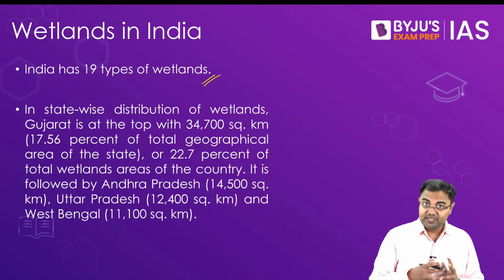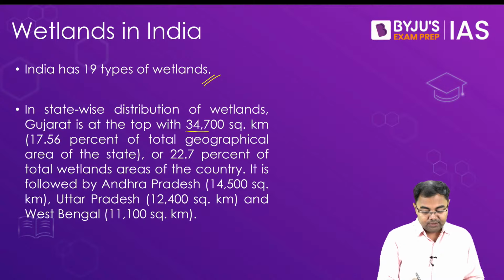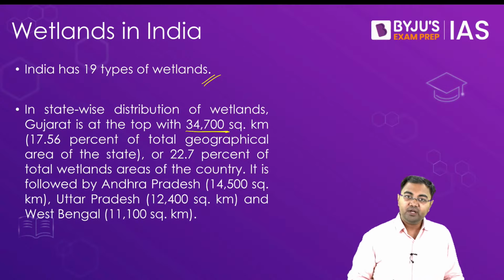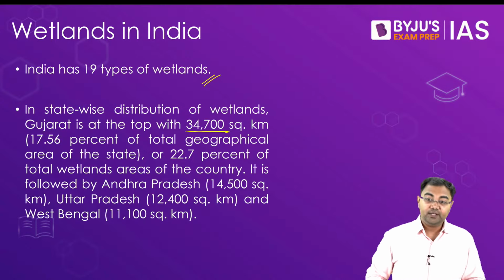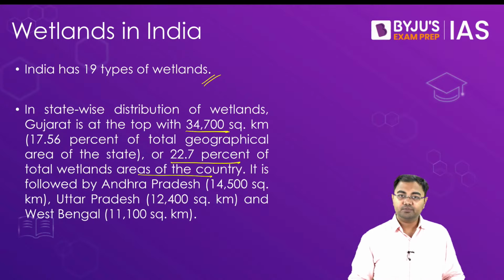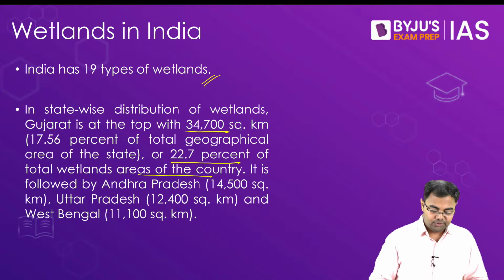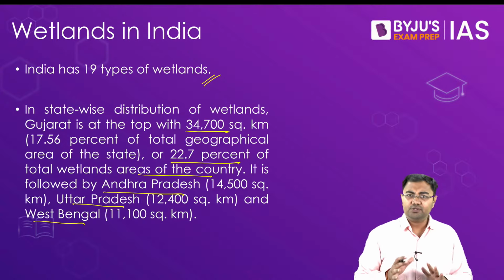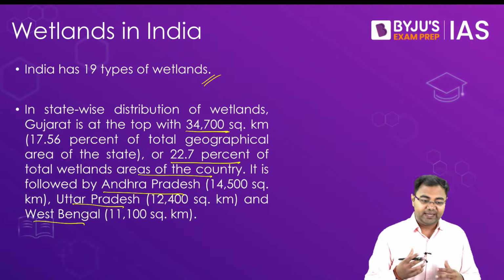And when it comes to state-wise distribution, you'll see that Gujarat is at the top with 34,700 square kilometers of wetlands in the country. So 22% of the total wetland area of the country is in the state of Gujarat. Apart from Gujarat, Andhra Pradesh, Uttar Pradesh and West Bengal are also important states when it comes to wetlands.